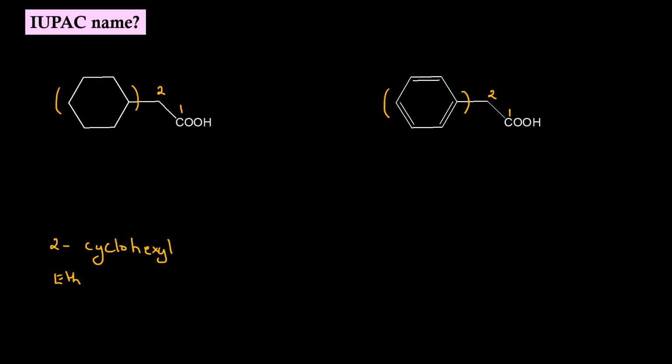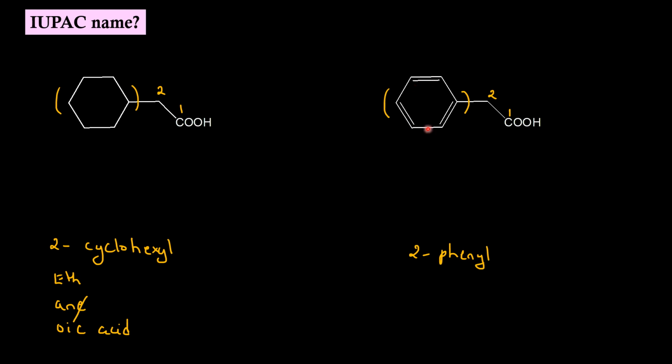Root word is eth. Between the carbon atoms single bond, so ane. Secondary suffix is oic acid. We have to drop the E. Coming to the second molecule, secondary prefix will be 2-phenyl.